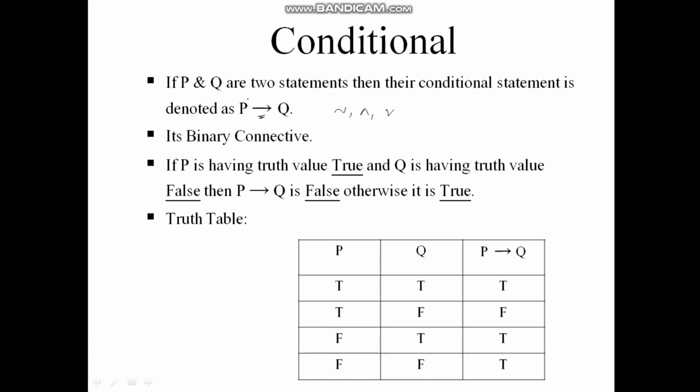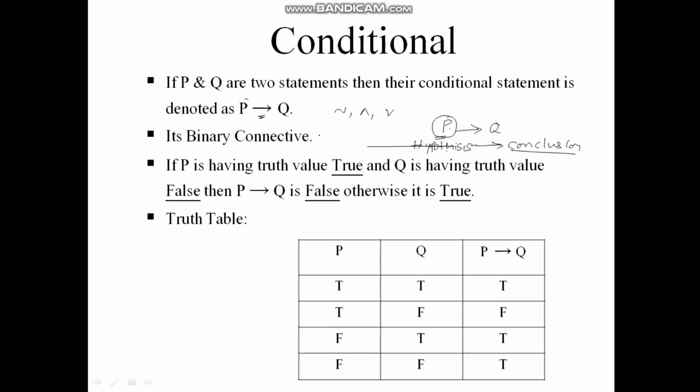Here the whole statement P implies Q, where P is a hypothesis and Q is the conclusion. This one is used to prove many of the theorems. Whenever P is a hypothesis, based on this hypothesis I can give a conclusion.